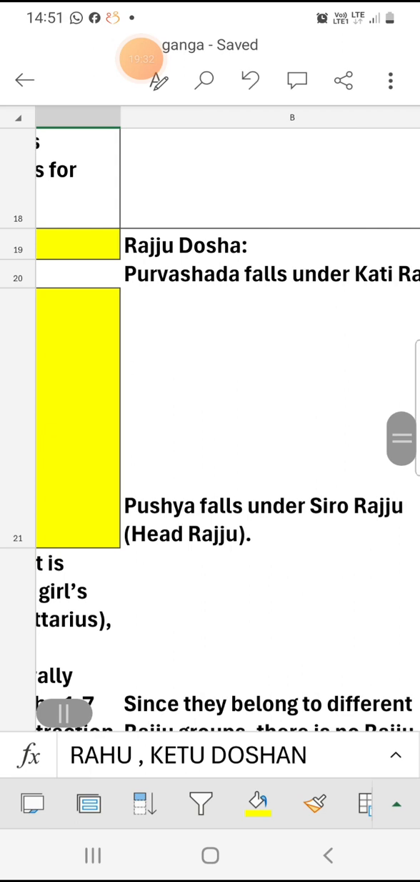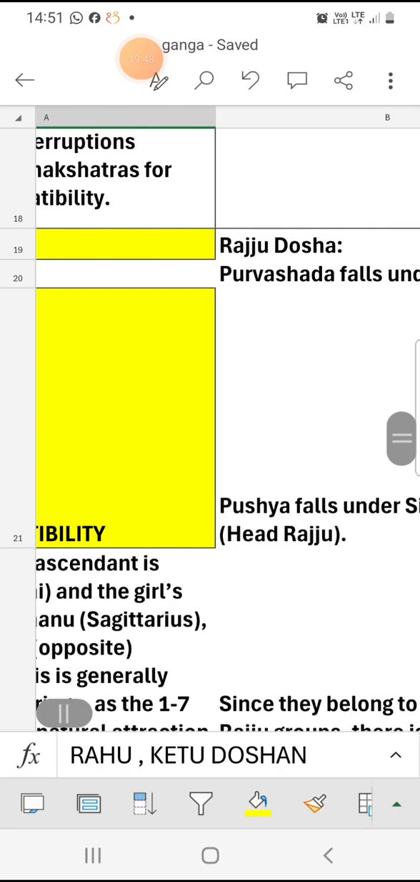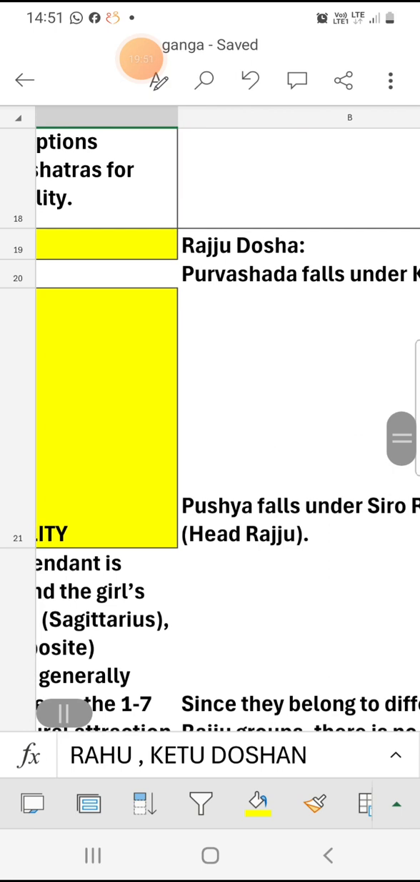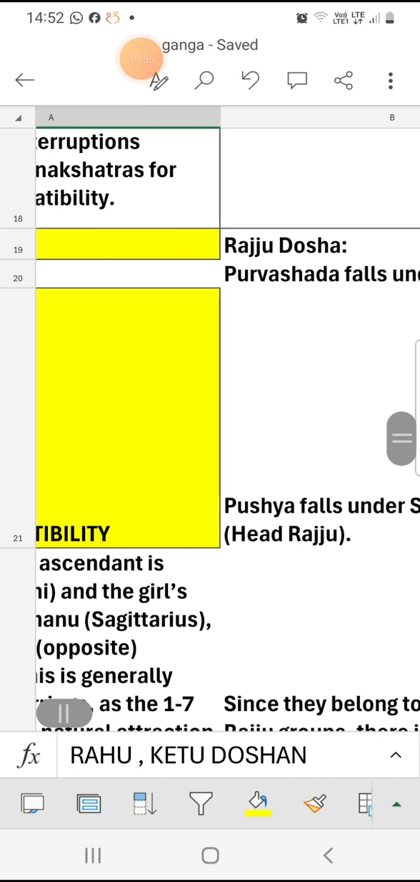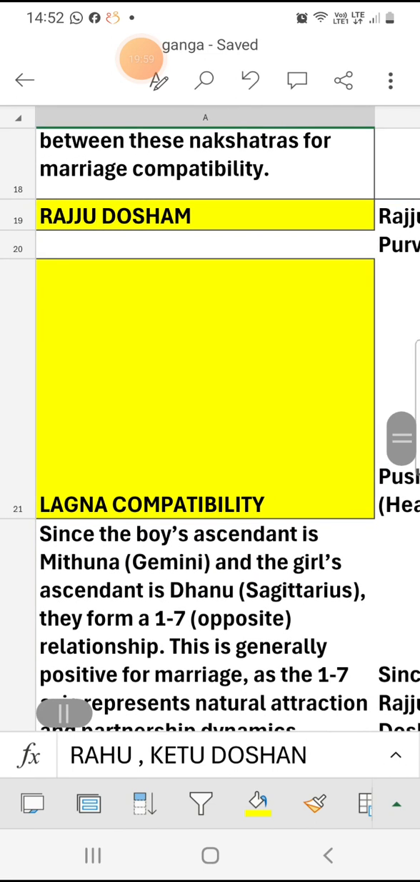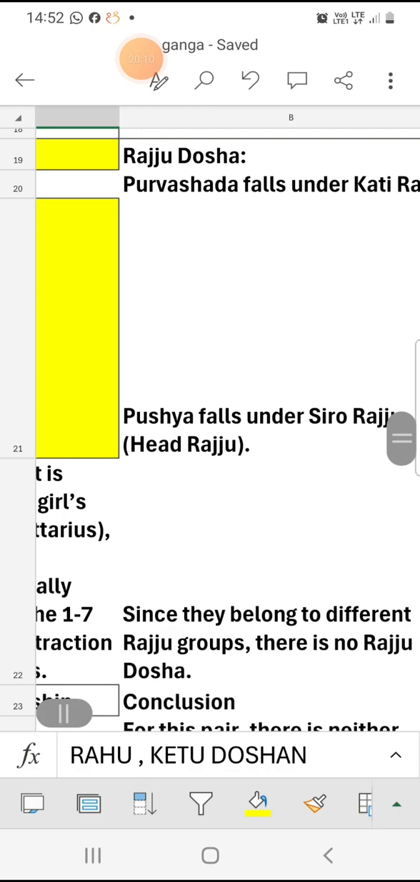The Rajju groups are: first Siro Rajju, meaning head Rajju; next Kantha Rajju, the neck; third the stomach Rajju; fourth the waist, Kati Rajju; and fifth the foot, Pada Rajju. So there are 5 Rajju categories, and all 27 stars are categorized into these Rajju categories.